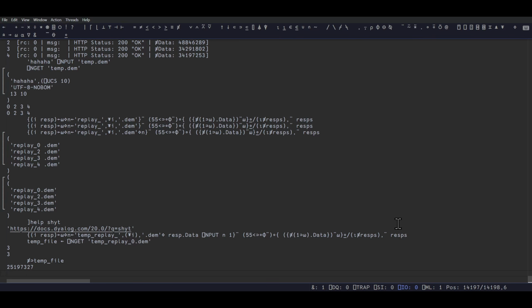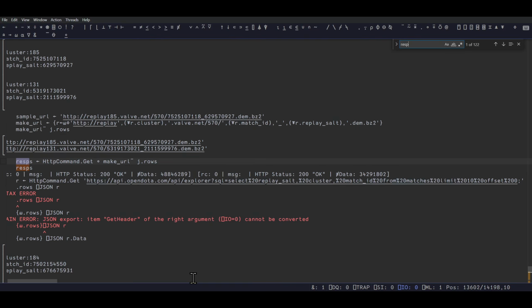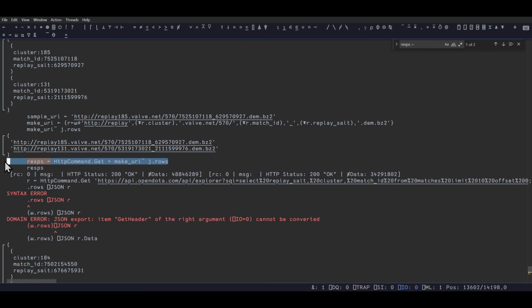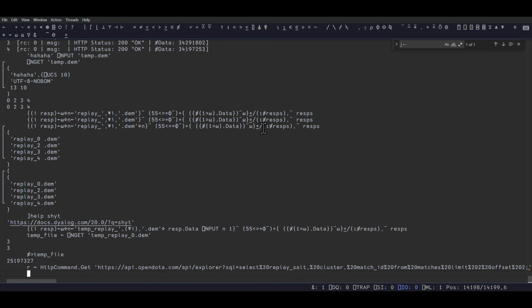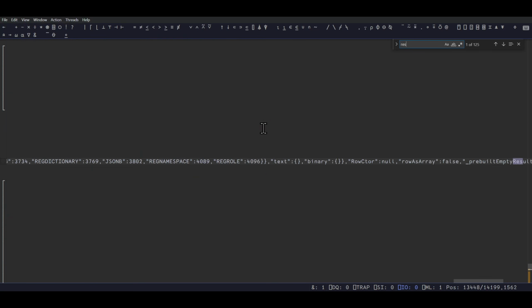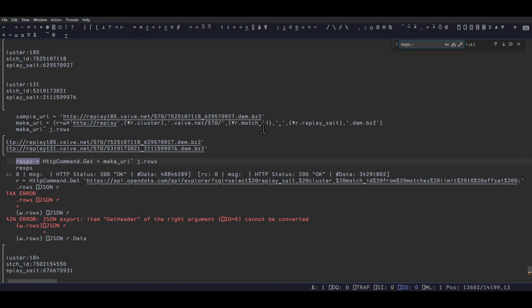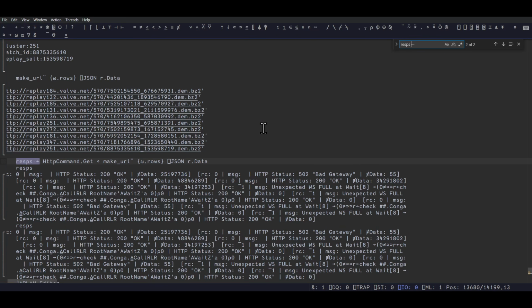Okay, so I can't jump to the definition of what resps is, right? Okay, so can I at least search resps? Can I paste this in or something? Okay, actually. Okay, so I did this. Then I did resps. Okay, good. Oh, I have too many resps here. I'm confused. Which one's more recent? This one looks more recent.